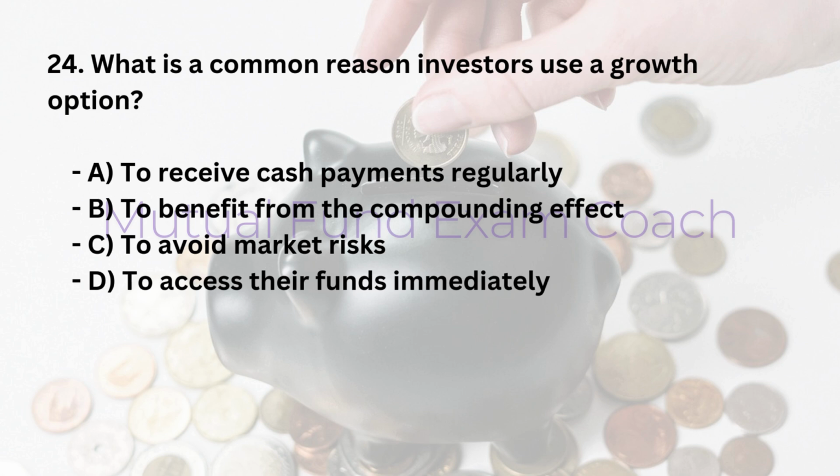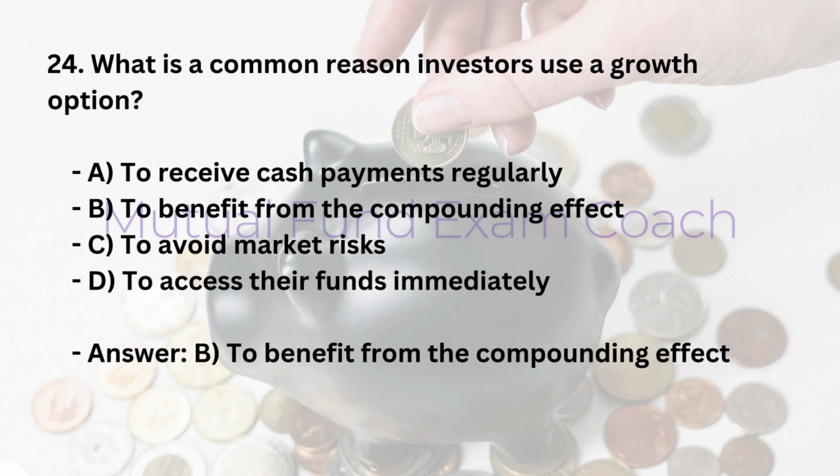24. What is a common reason investors use a growth option? A. To receive cash payments regularly. B. To benefit from the compounding effect. C. To avoid market risks. D. To access their funds immediately. Answer: B. To benefit from the compounding effect.